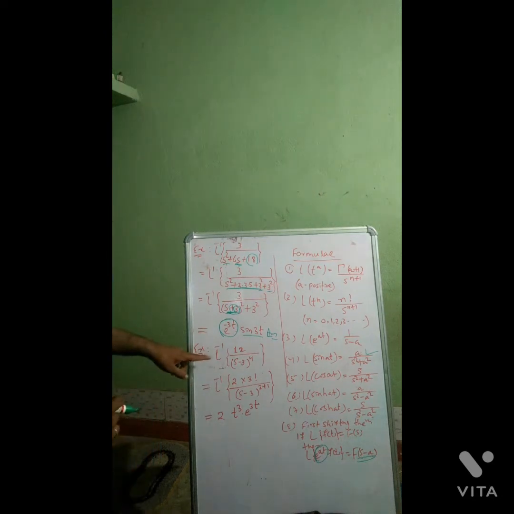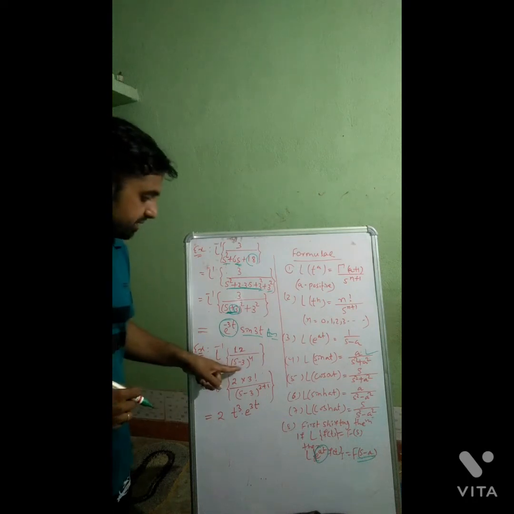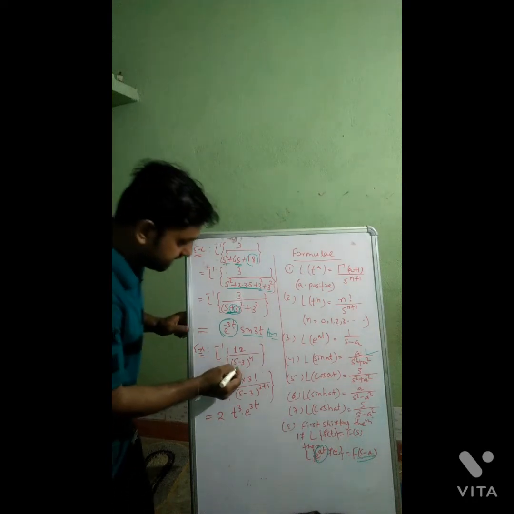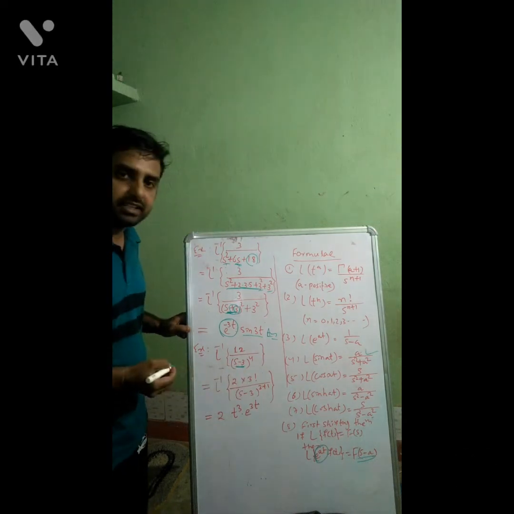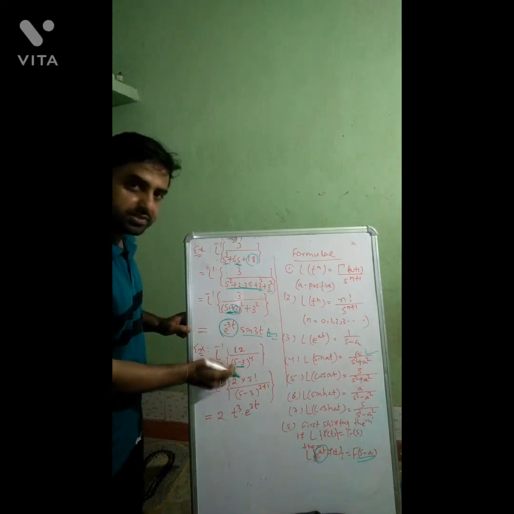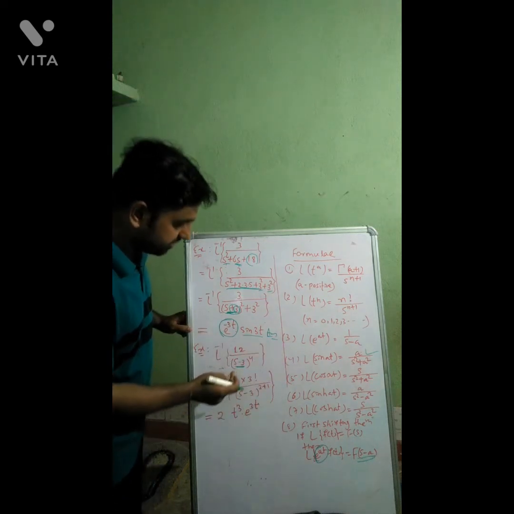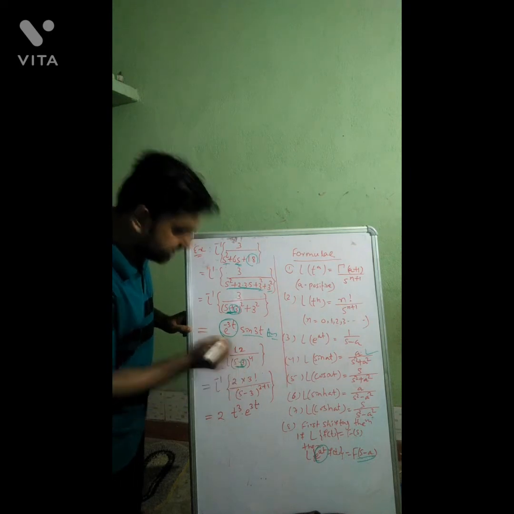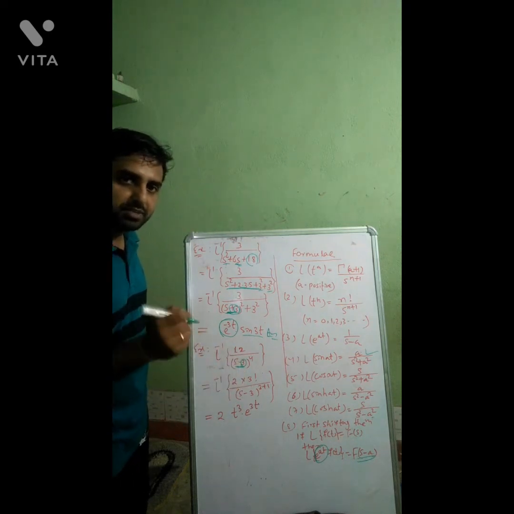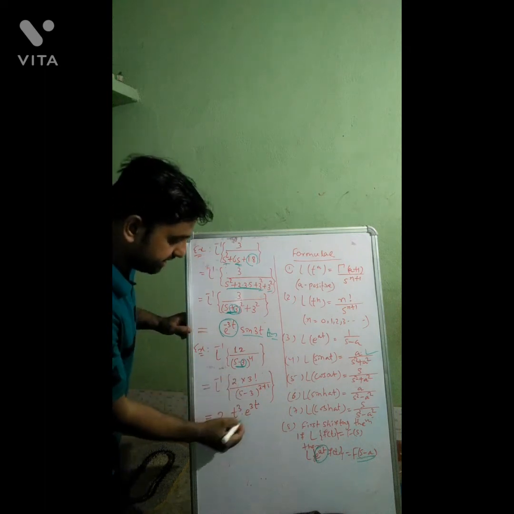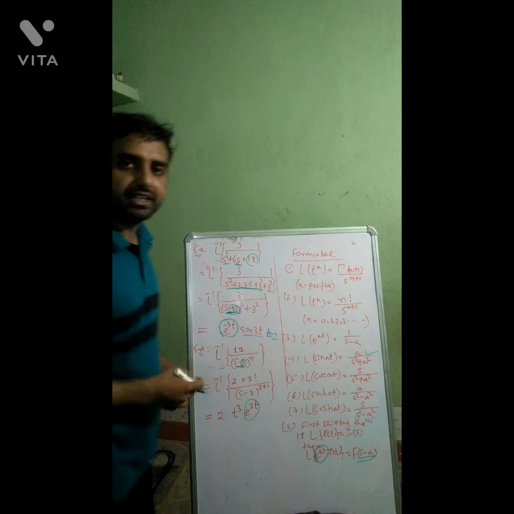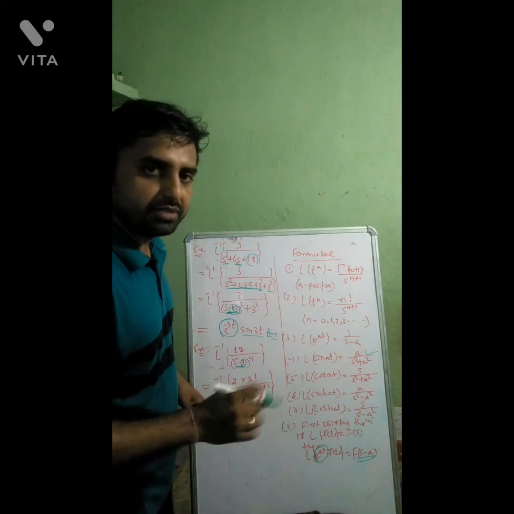Similarly, go to the next example: Laplace inverse of 12 divided by (s minus 3) whole to the power 4. Since you can check here, s is shifted by 3. It is not only s, it is s minus 3. Since it is s minus 3, again we have to use the first shifting theorem. So what is a here? A is 3. So what do we have to multiply? We have to multiply e to the power 3t. E to the power 3t will be there.